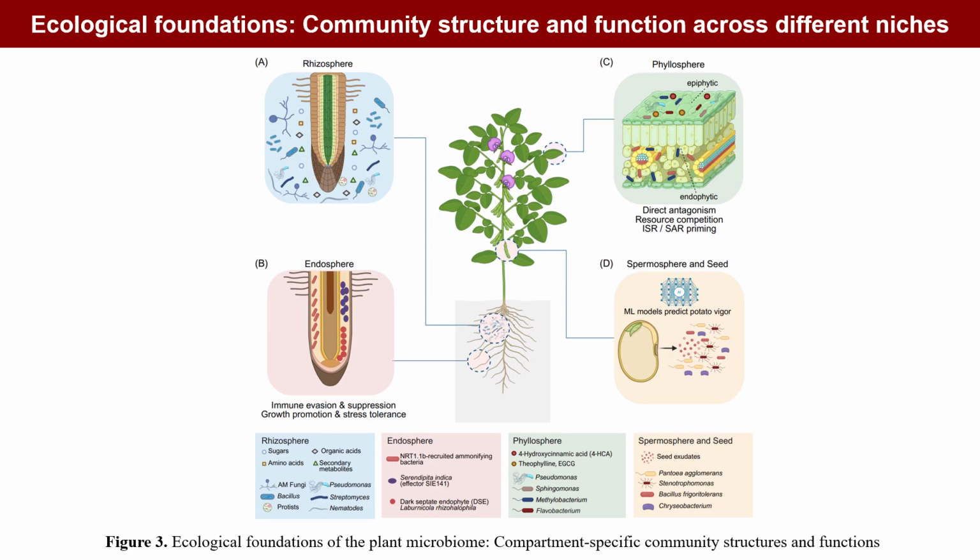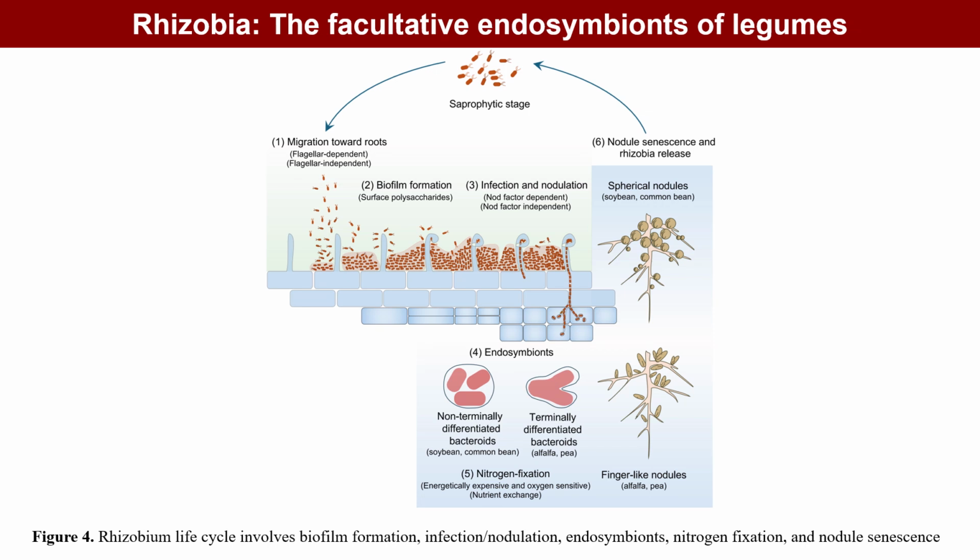At the pyramid base, ecological foundations cover 4 compartments: rhizosphere, phyllosphere, seed, and endosphere. This roadmap guides targeted manipulation. We will examine symbionts, starting with rhizobia. Rhizobia, facultative intracellular endosymbionts, cycle through chemotaxis, biofilm, infection, bacterial differentiation, energy-intensive nitrogen fixation, then release upon senescence of the nodule. We next turn to fungal partners.